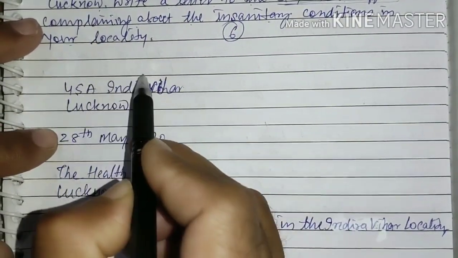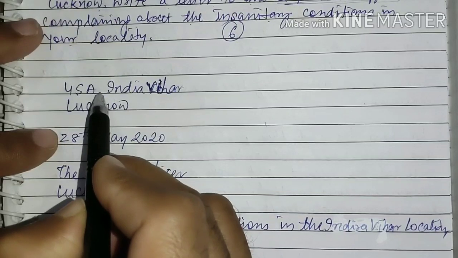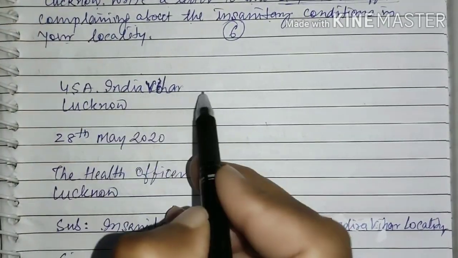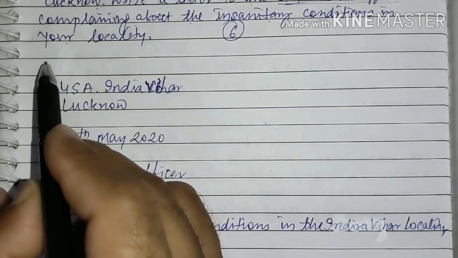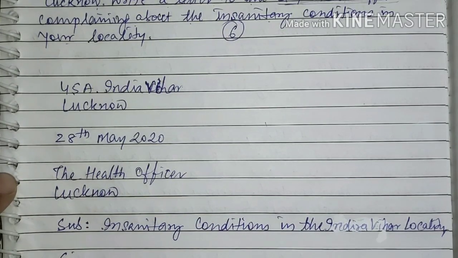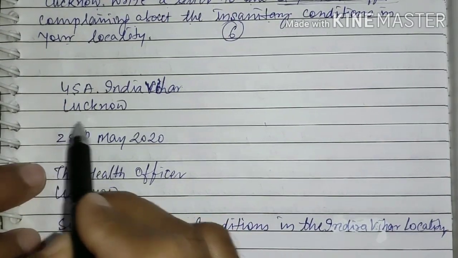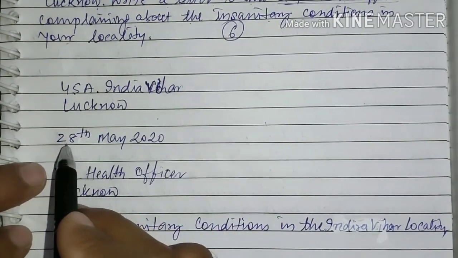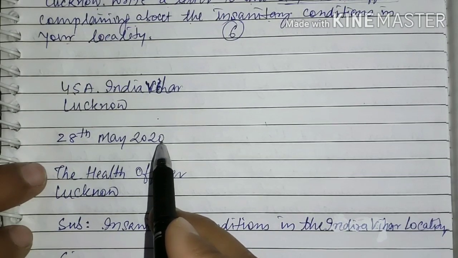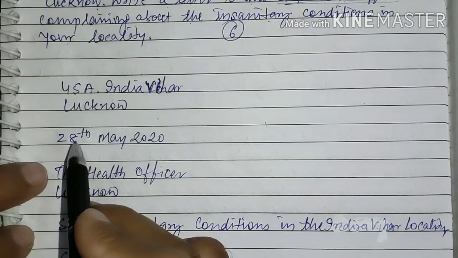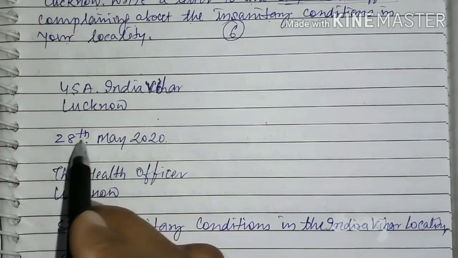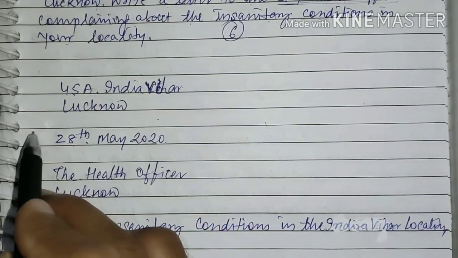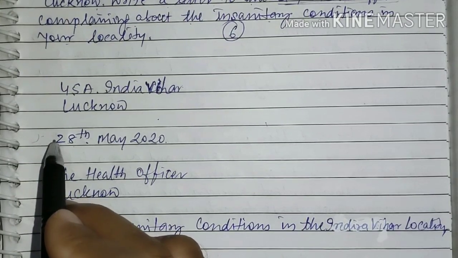At first you will write the self address. You will not write your name. Self address only, that is 45A Indira Vihar, Lucknow. So no punctuation mark is required here, no full stop, comma, nothing is required here. Okay, and we will always write in the left margin. Thereafter, one line blank, and you will write the date, that particular date on which you are writing the letter. For example, today we are writing, so 28th May 2020. This is the format. Here you will not write the word date, mind it.